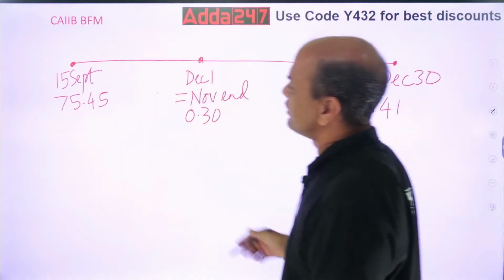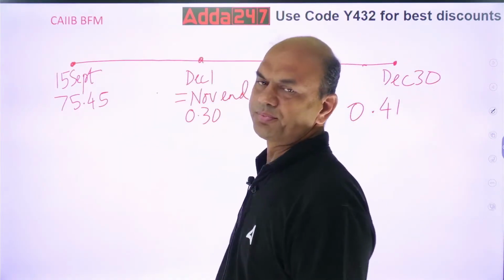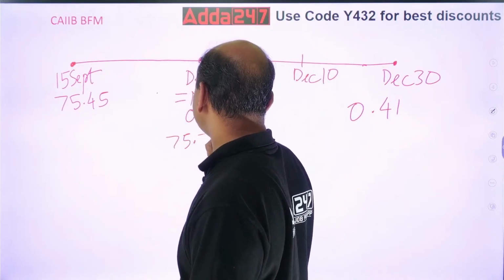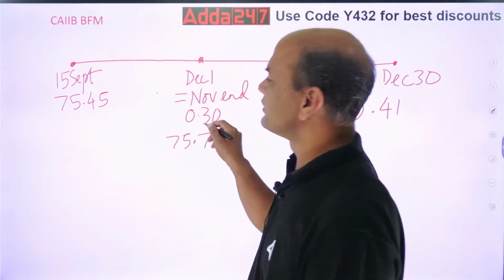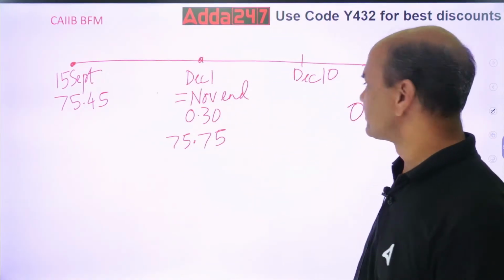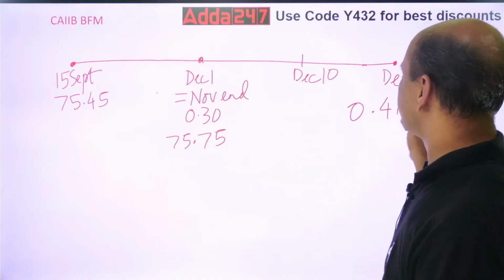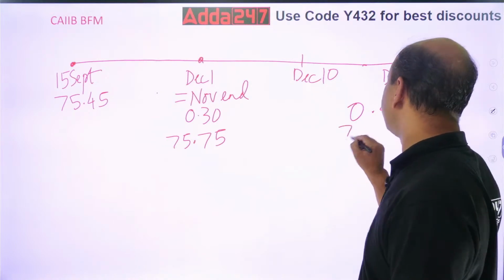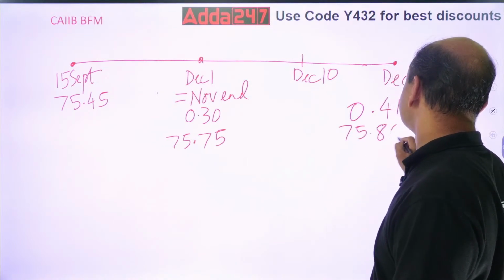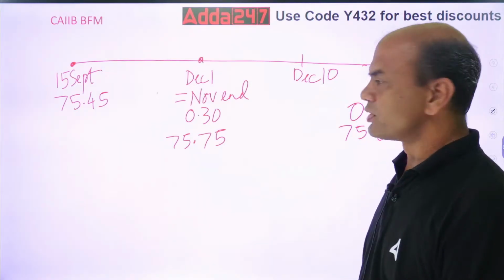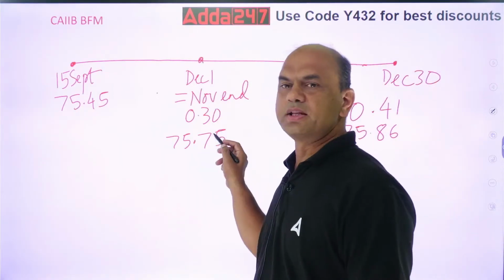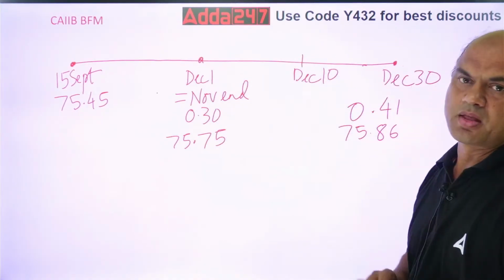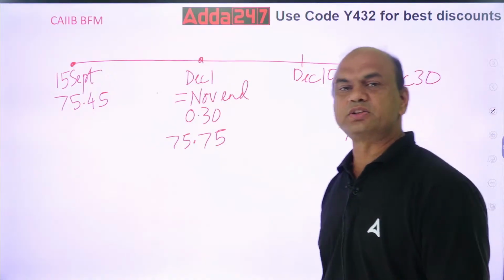So I'll add this 75.45 plus 0.3. So it is 75.75, right? And over here, 75.45 plus 0.41, so 75.86. Okay. So now you have the buy rate for December 1 is 75.75 and the buy rate for December end is 75.86.